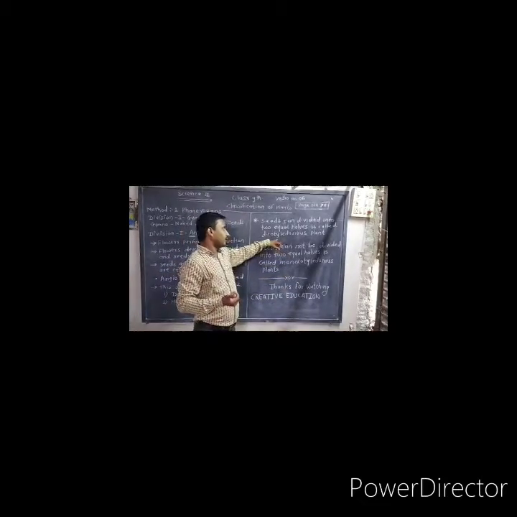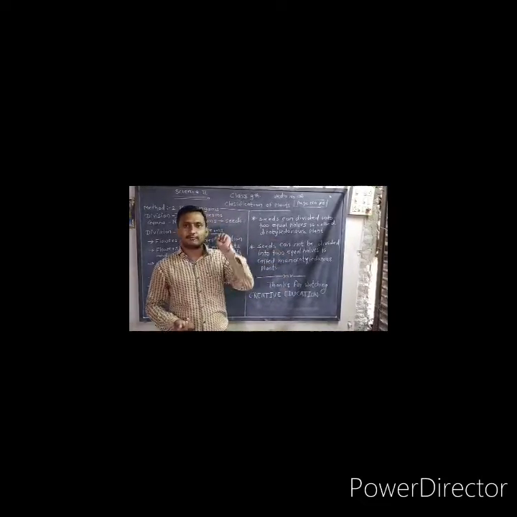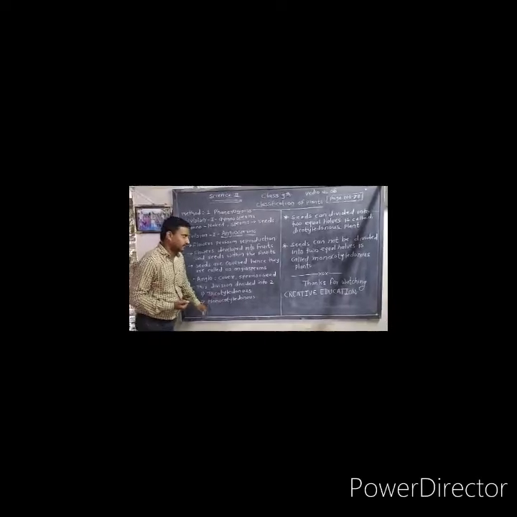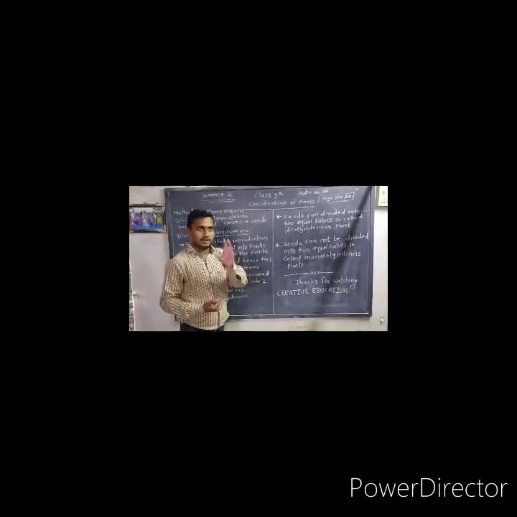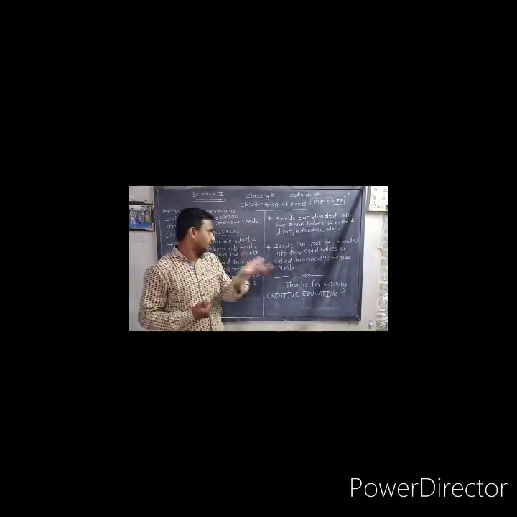But in dicotyledonous, the seed is divided into two equal parts. In this way, the angiosperms are divided into two subdivisions, and those two subdivisions are called dicot and monocot, written as dicotyledonous and monocotyledonous.